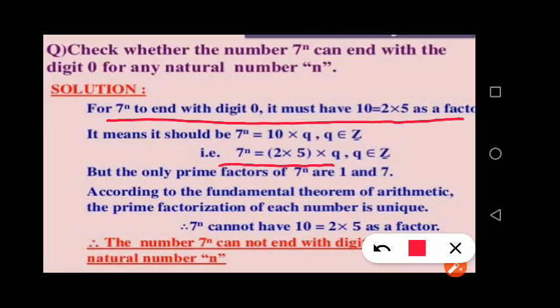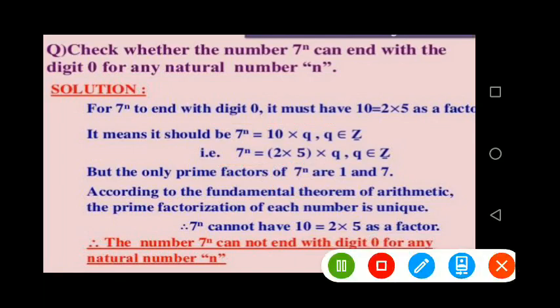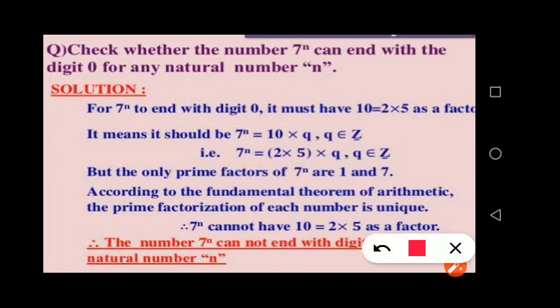But what are the factors of 7? Yes, 1 and 7. There is no 2 and 5. Since 2 and 5 both are not present as a factor of 7, hence they are not factors of 7 to the power n also.